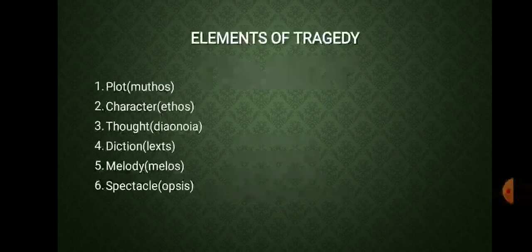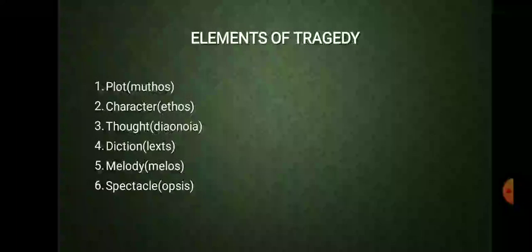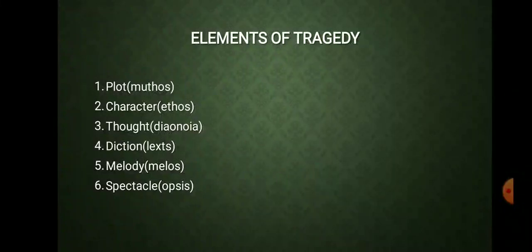Those were the six elements: plot, character, thought, diction, melody, and spectacle. Out of these six, we had already talked about four, which were not given that much detail by Aristotle. So we had finished that in the previous lecture, but the first two elements, plot and character, are very, very important elements of any tragedy, so much so that separate lectures are required to explain them. They cannot be covered in a single lecture. So today's lecture would be completely dedicated to plot.